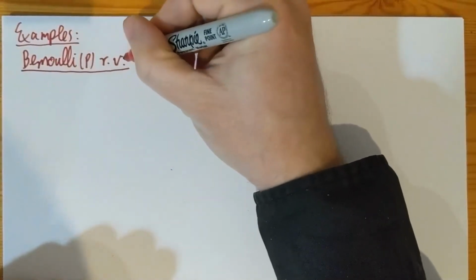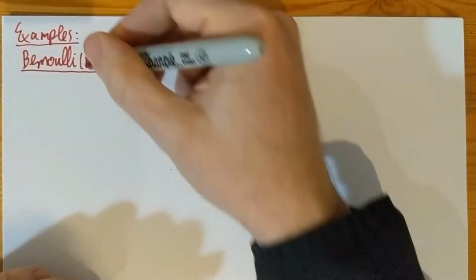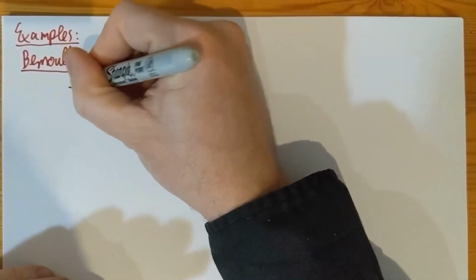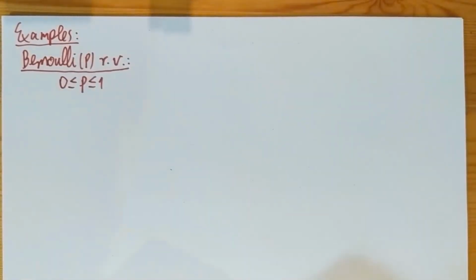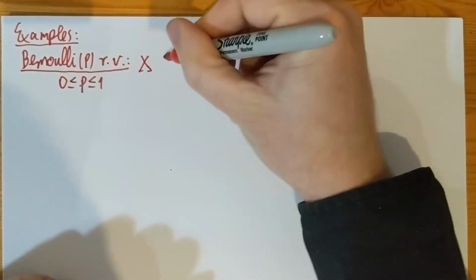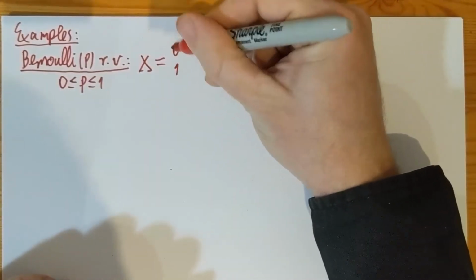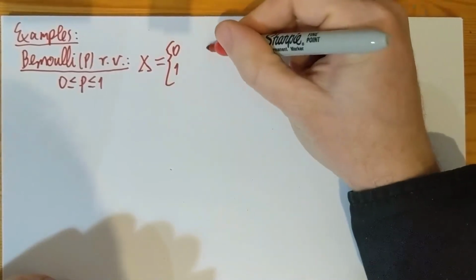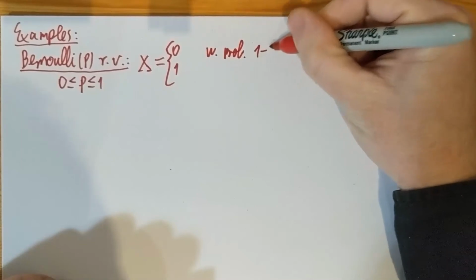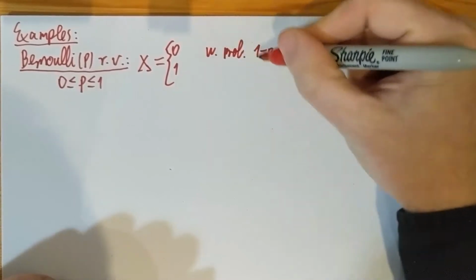So RV stands for random variable. Okay, so what is Bernoulli? First of all, the parameter p is a number between 0 and 1, a real number, that's a probability. And the Bernoulli random variable just takes on 2 possible values, either 0 or 1. 0 with probability 1 minus p, and 1 with probability p.